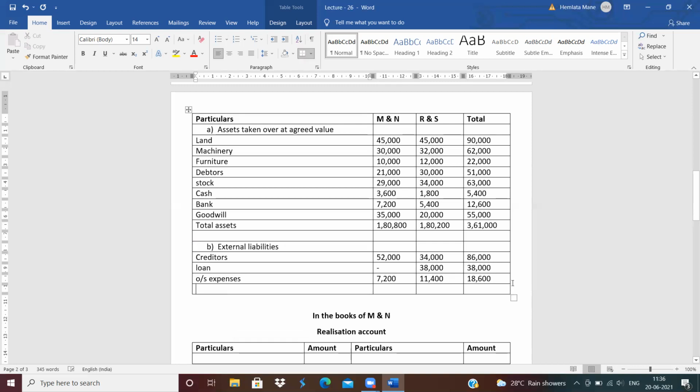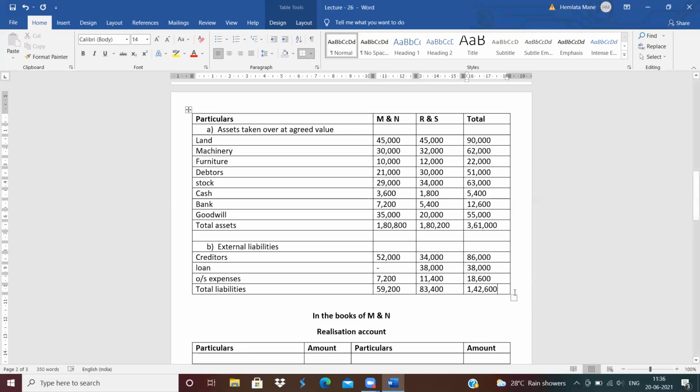Now do the total of the liabilities column. Total liabilities of the MN column is 59,200. Total liabilities of the RES column is 83,400. And the total column is 59,200 plus 83,400. It means total is 1,42,600.